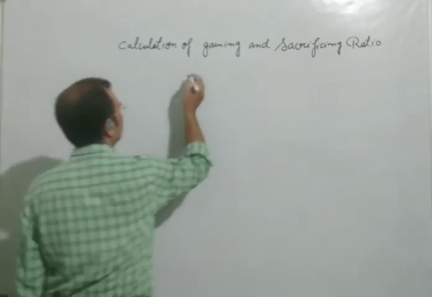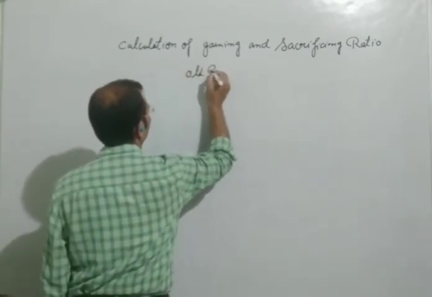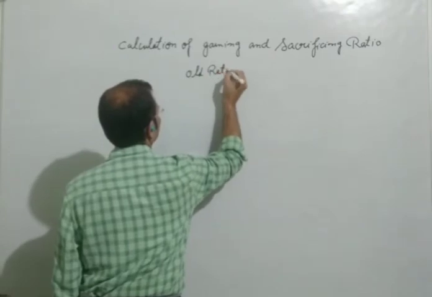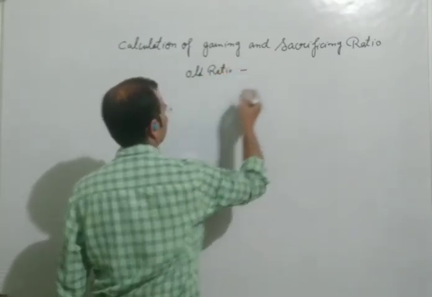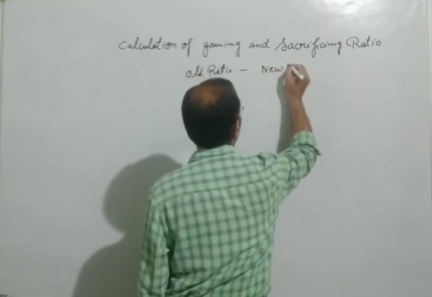The formula is old ratio minus new ratio.